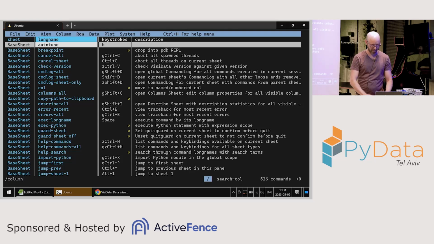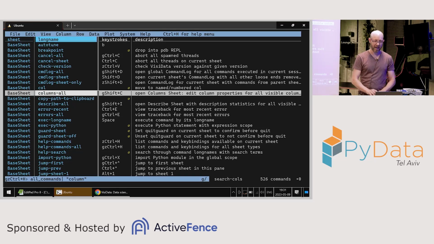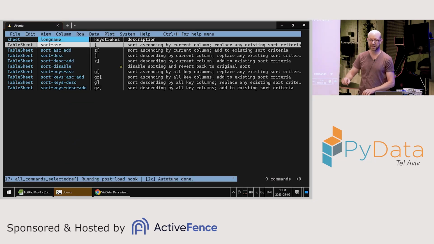So I search for column. Or I can say, I want to see only the commands that have something to do with sorting. So I'm going to press the command for selecting all rows that say sort on them, and then make a new sheet with only the commands that say sort. So the point is, once everything becomes a table and you know how to handle tables, you can move through a lot of things very, very easily, which I really like.